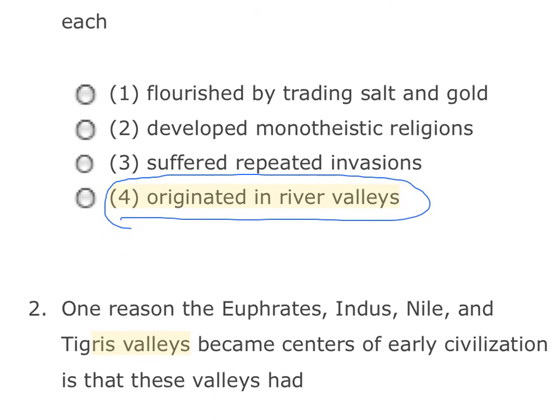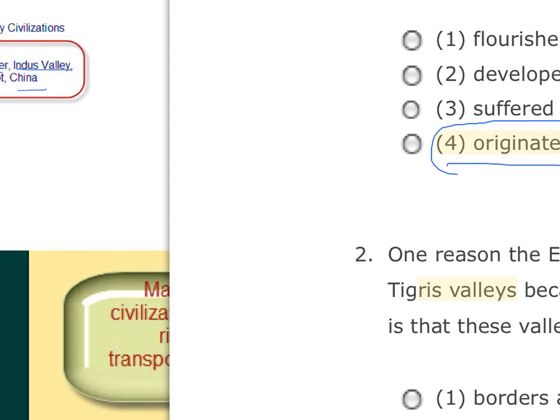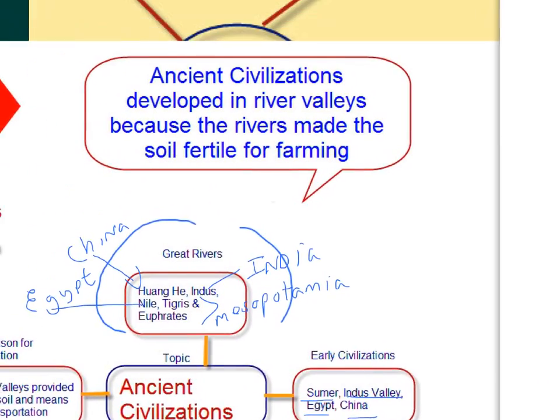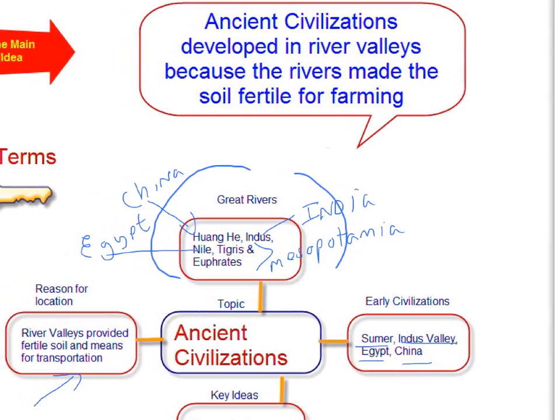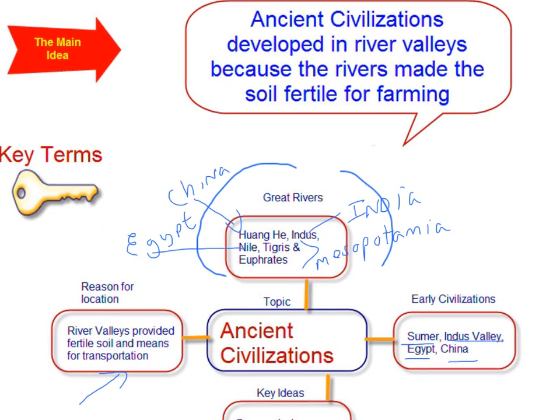Let's see if we have another question here. So one reason the Euphrates, Indus, Nile, and Tigris valleys became centers of early civilization is that these valleys had, now you might be thinking this answer has to have something to do with our main idea. Let's go back to our main idea chart. And there it is, that ancient civilizations developed in river valleys because the rivers made the soil fertile for farming. River valleys provided fertile soil and transportation. So let's look for one of those key ideas in our answer, okay?